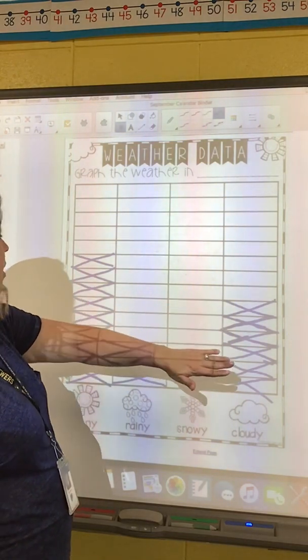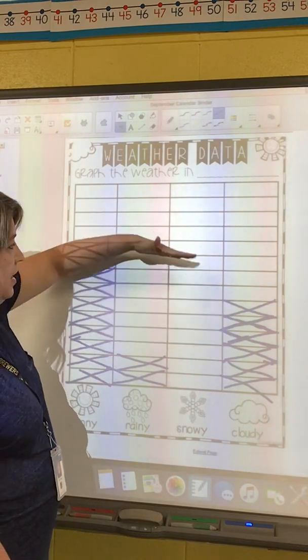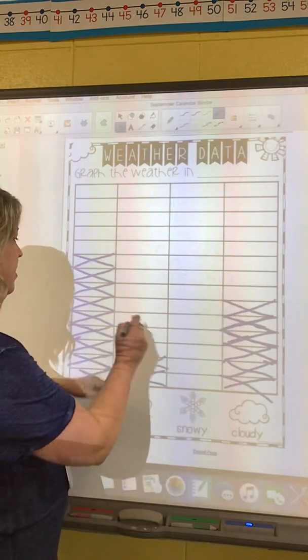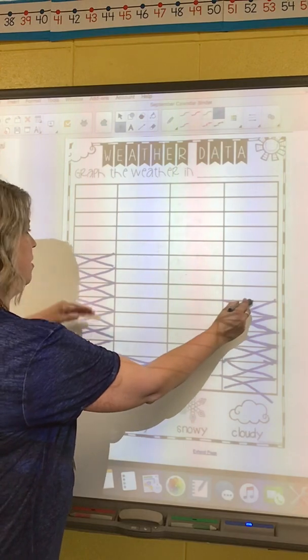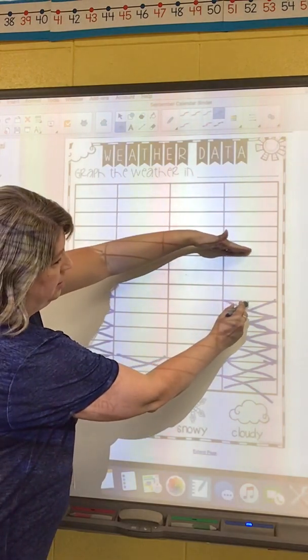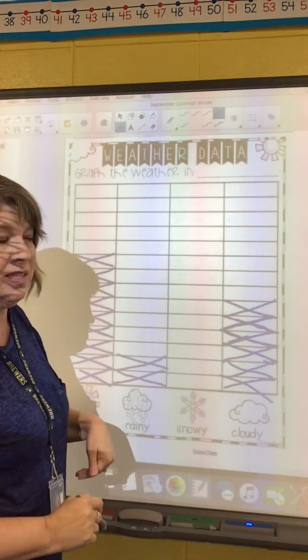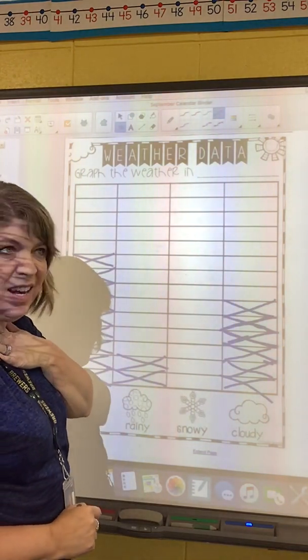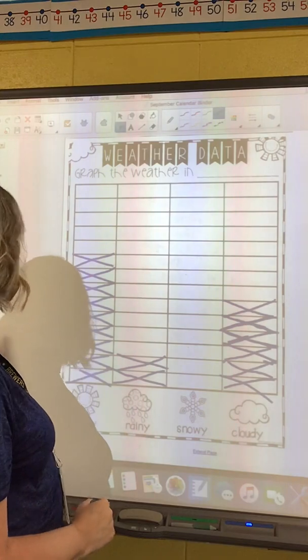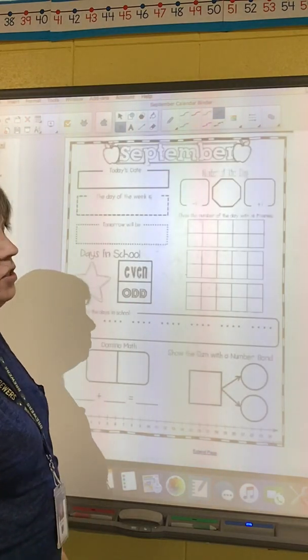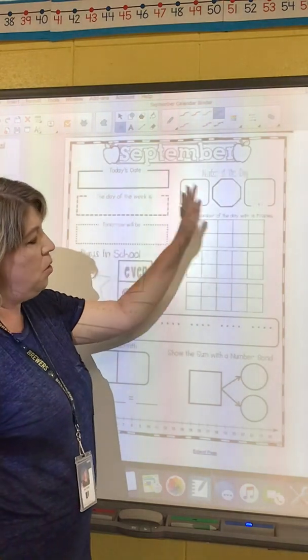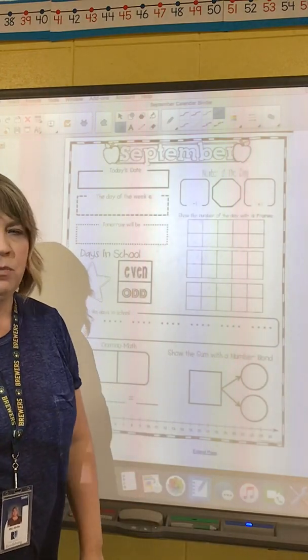Let's see how many more cloudy days would I need to get up to sunny. So here's where they're the same, right here, and this is where sunny is. So we need 1, 2, 3 more days to catch up to sunny. I don't know, maybe sunny's not gonna win. I don't know. We will have to see. All right, turn to your next page that has no writing on it, and we will get started.